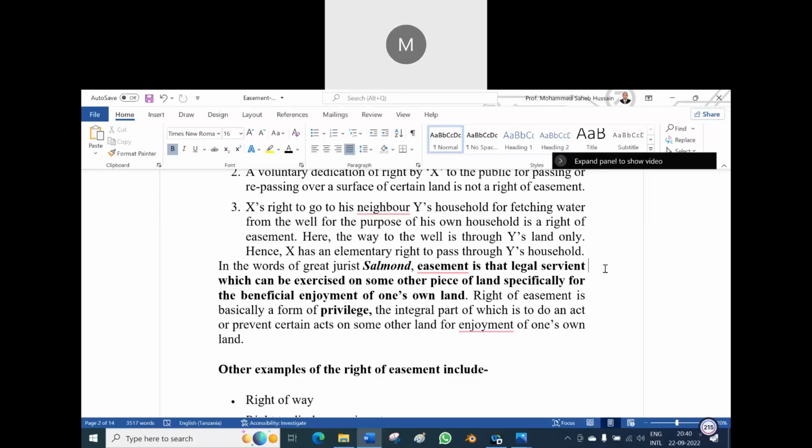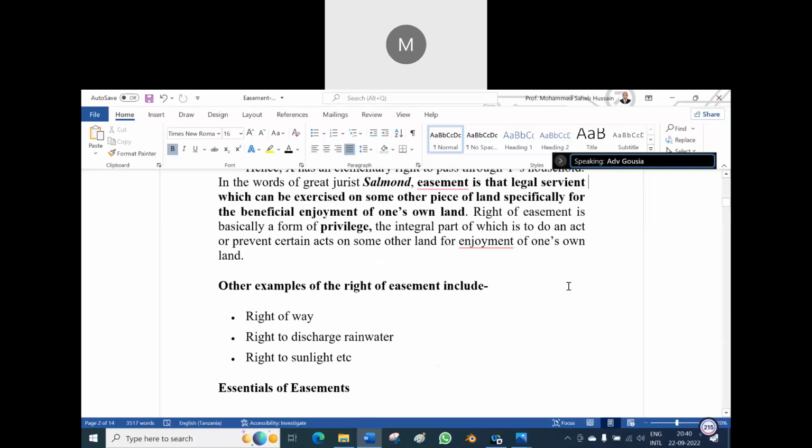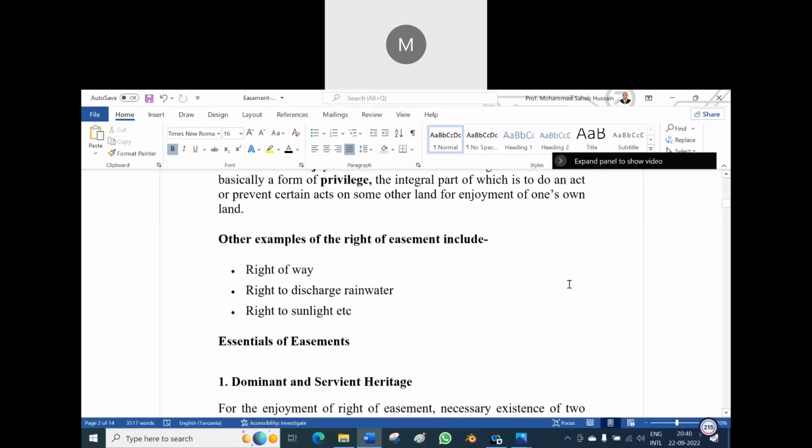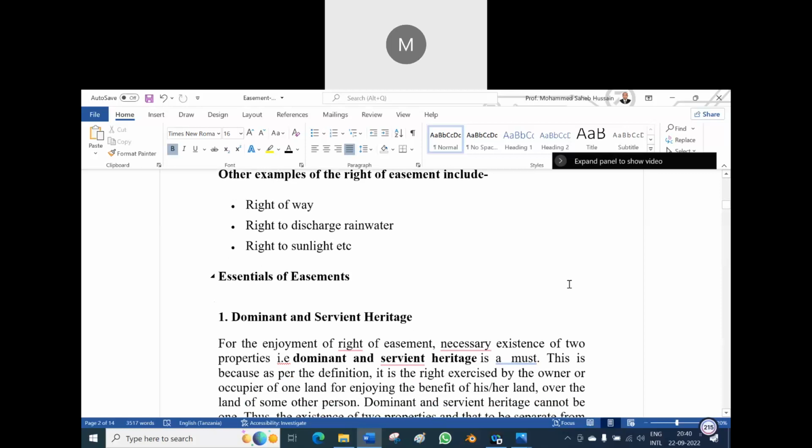Okay, right of easement is basically a privilege, the integral part of which is to do an act or prevent certain acts on some other land for the enjoyment of one's own land. So to enjoy one's own land, if there is no path, then you have to use the path of the dominant owner. Now let us see other examples of the right of easement. Number one, right of way, means path.